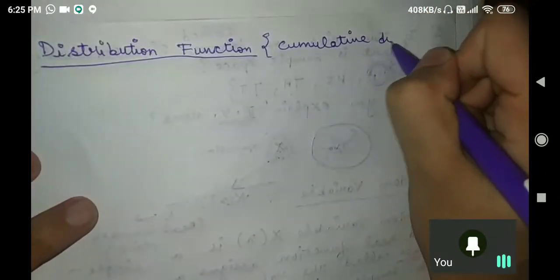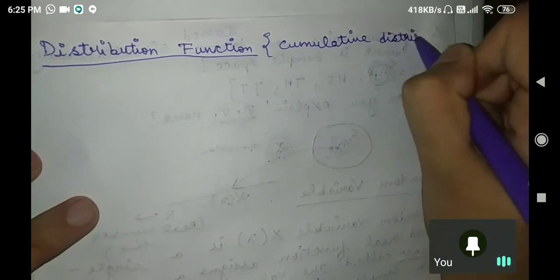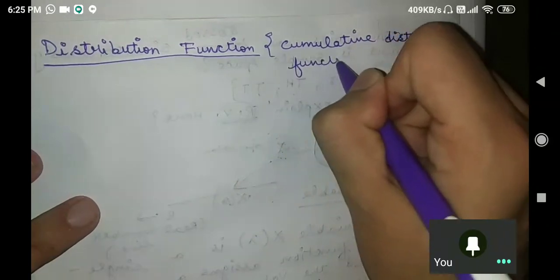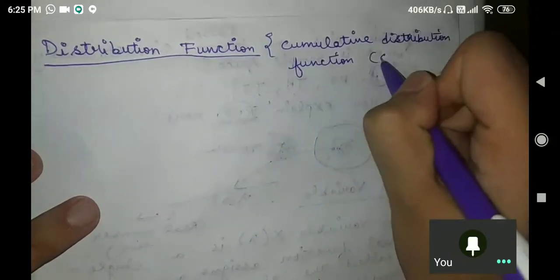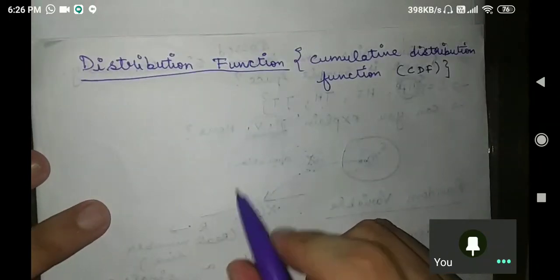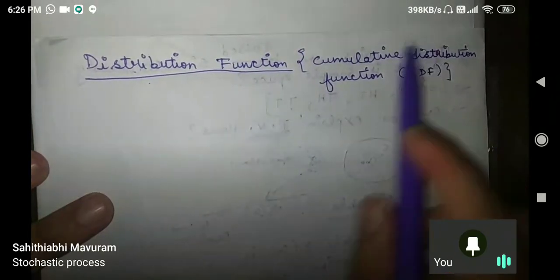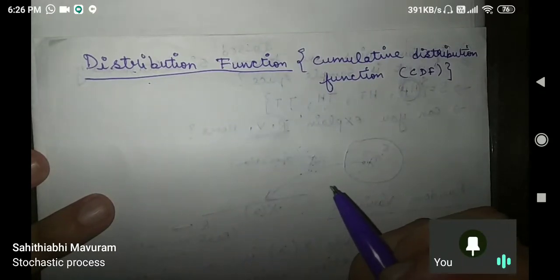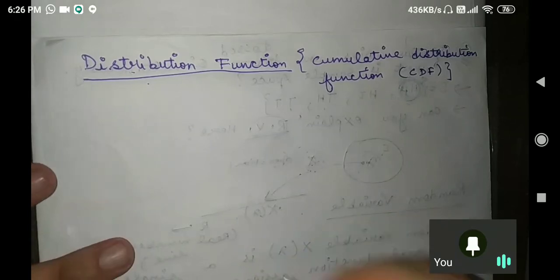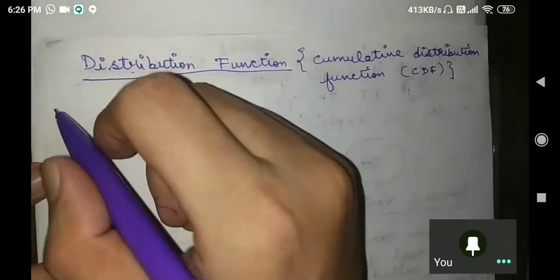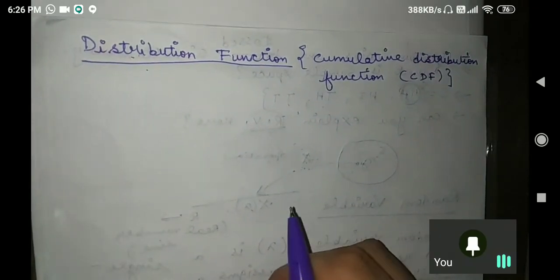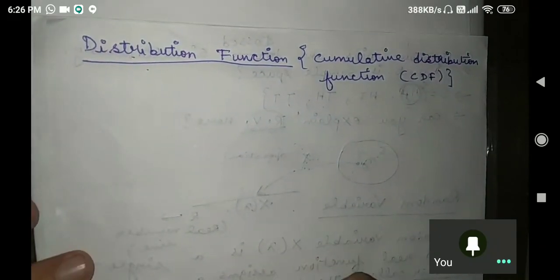I hope you have studied this term in your mathematics also. We are defining this distribution function for a random variable, stochastic process. We will study stochastic process further on. Right now we are building the basics for it so that we can understand random process.